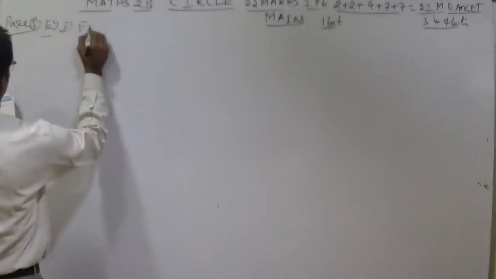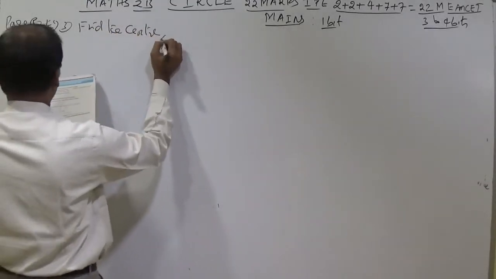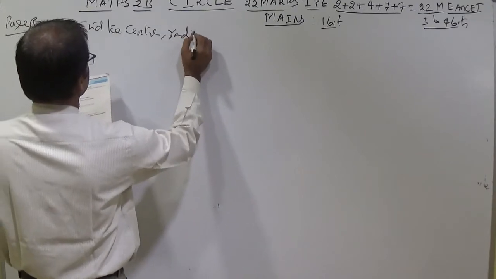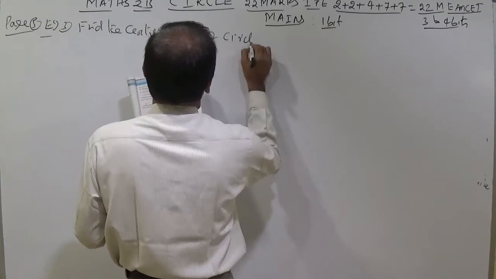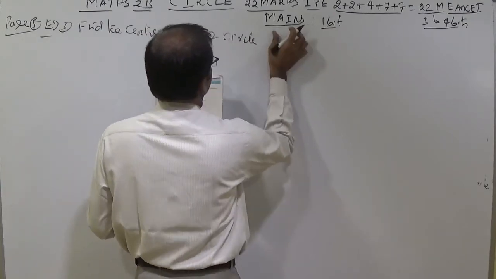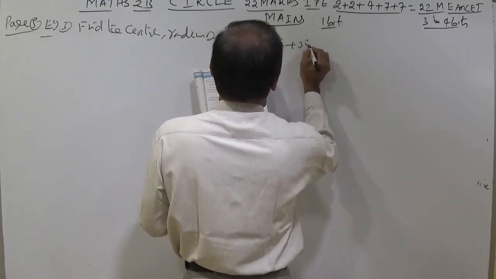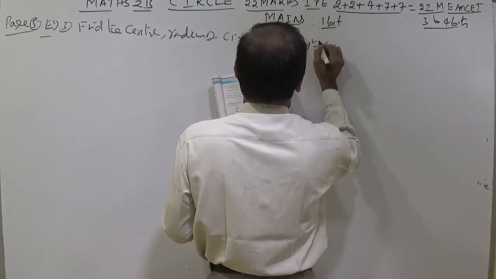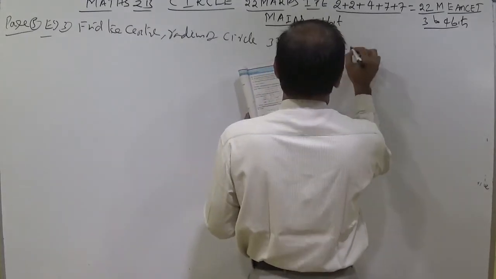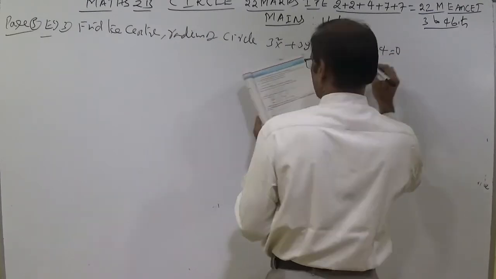Page number 5, example 3. Find the center, radius of the circle 3x square plus 3y square minus 6x plus 4y minus 4 equal to 0.